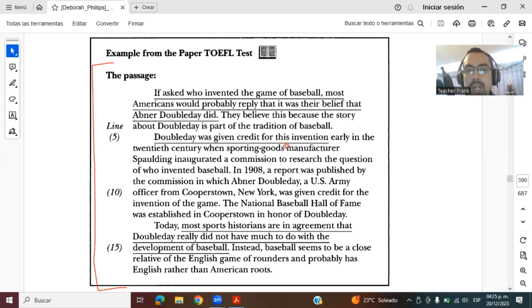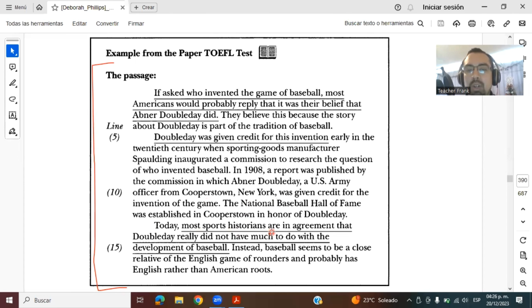Doubleday was given credit for this invention early in the 20th century when sporting goods manufacturer Spalding inaugurated a commission to research the question of who invented baseball. In 1908, a report was published by the commission in which Abner Doubleday, a U.S. Army officer from Cooperstown, New York, was given credit for the invention of the game. The National Baseball Hall of Fame was established in Cooperstown in honor of Doubleday.